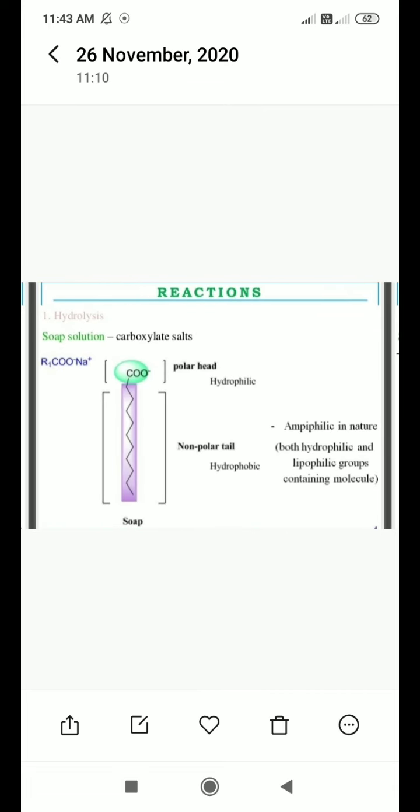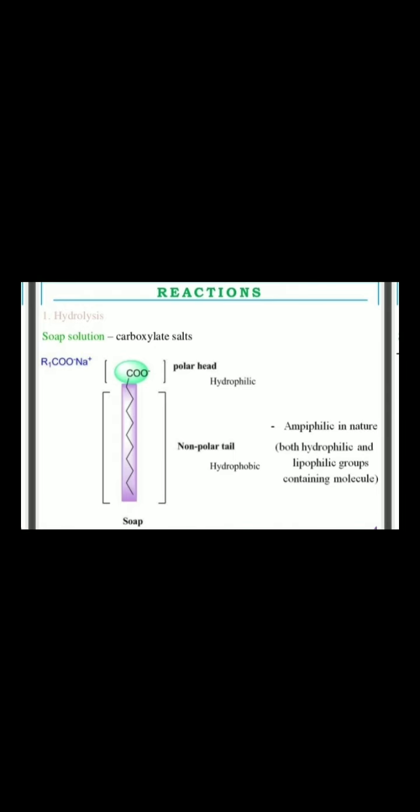Then in hydrolysis they have elaborated some things. Soap solution is the carboxylic salt, where the hydrogen of the acid functional group is replaced with an ion like Na plus or K plus, so it produces the salt, which is the soap formation. Now here in this R1COO minus Na plus, COO minus is the polar head, which is hydrophilic in nature.